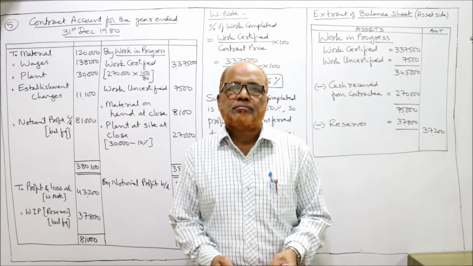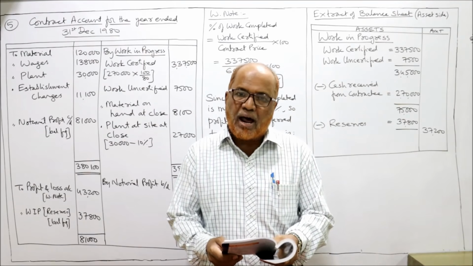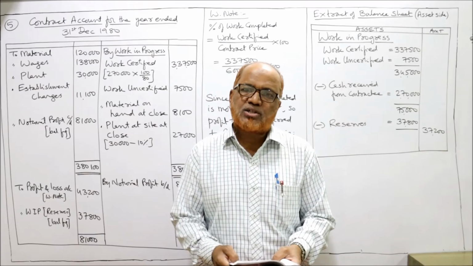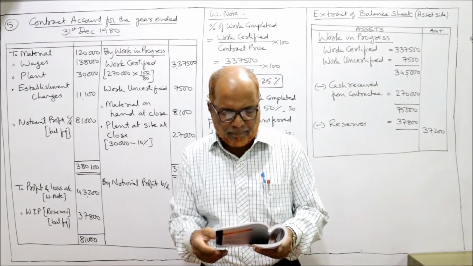Now, material will be taken on the debit side of contract account. Wages, debit side. Plant issued, debit side, 30,000. Establishment charges, 11,100, debit side. All these are the expenses, take it on the debit side.